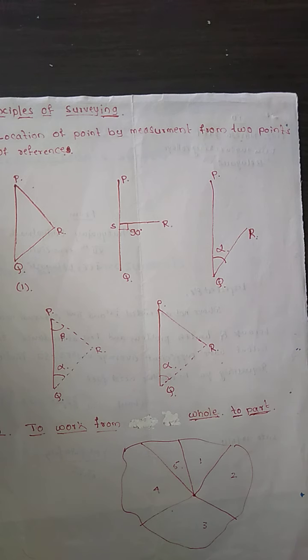So this is how we determine the location of a point from two reference points.